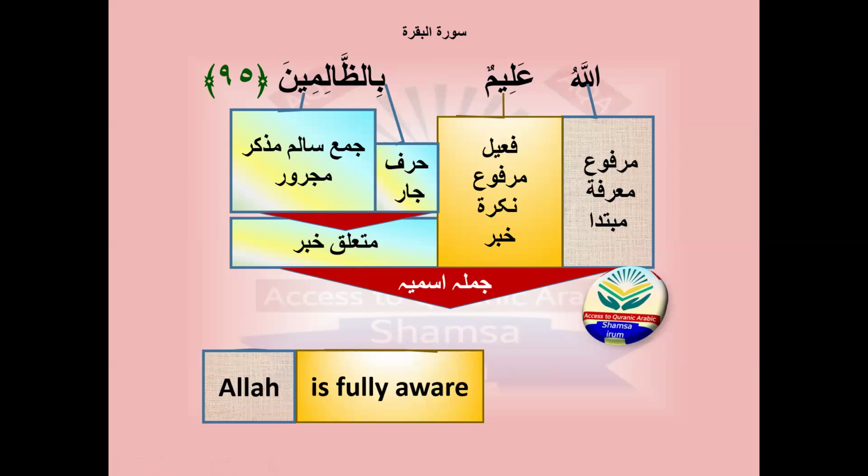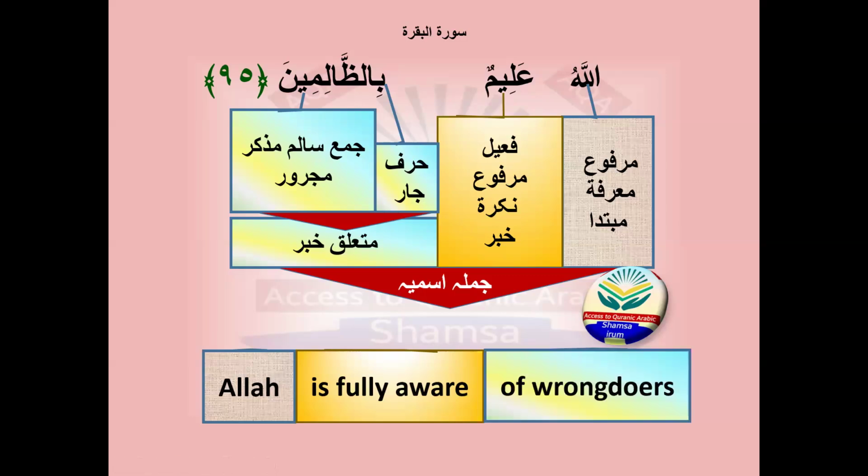You have to say fully aware, fully knower. Because alimun means fully knower, means fully aware. So you have to put exaggeration in the translation. All right, Allah is fully aware of wrongdoers.